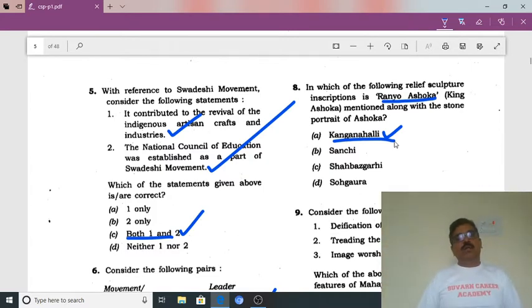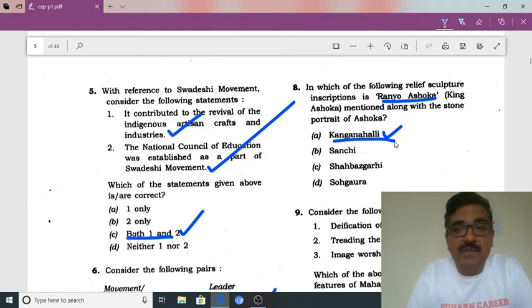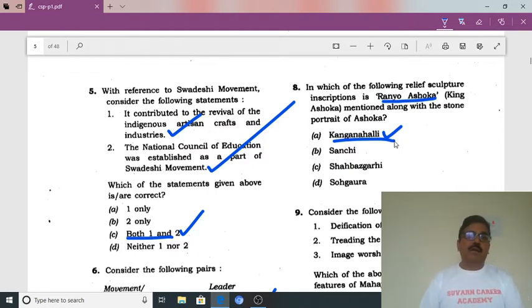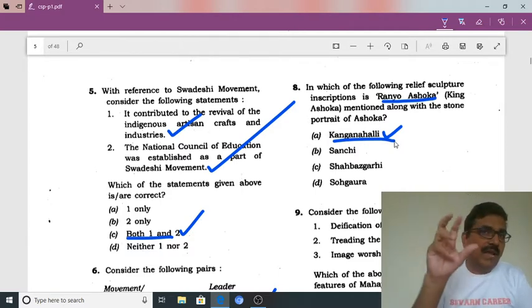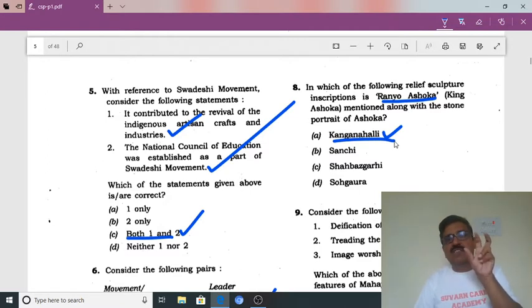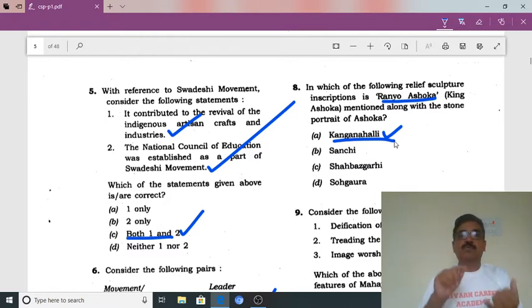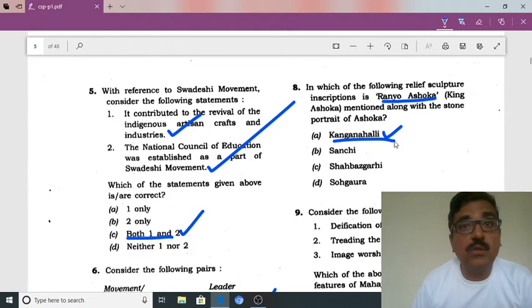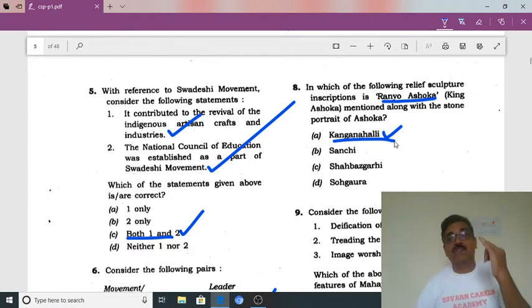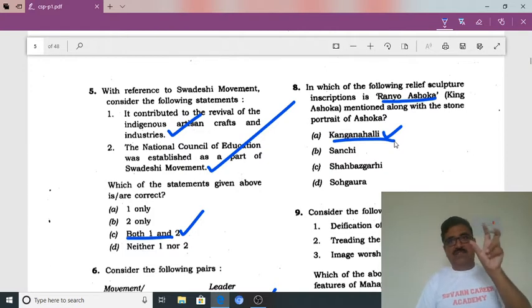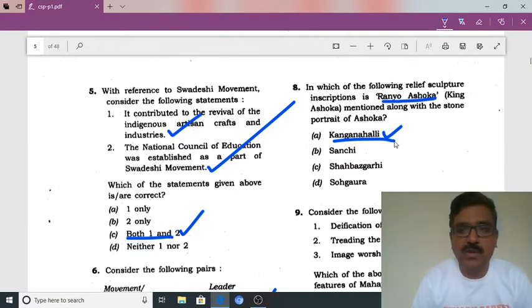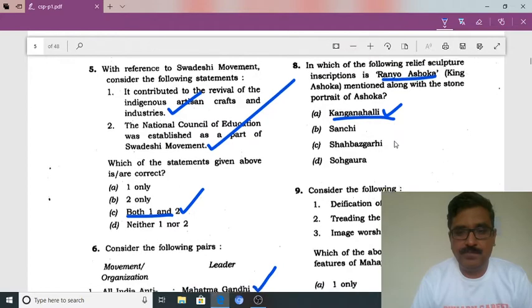And also these Ashoka's inscriptions are in the Brahmi script. See, I'm not talking about the language. I'm talking about the lipis. We call them inscriptions. One is the Brahmi and the other one is Kharoshthi. In both scripts, the inscriptions are there. So the correct answer is A.